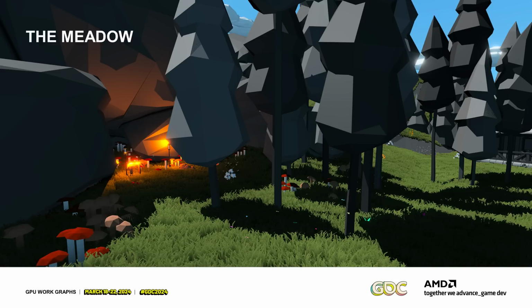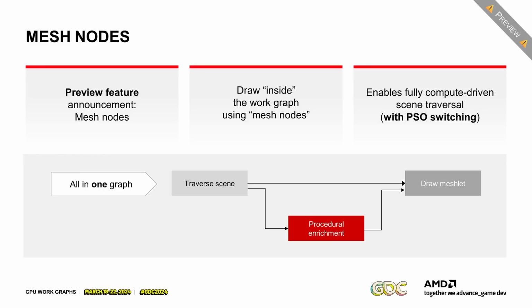This is the last part here, and this is where I'm happy to talk about this preview feature, draw nodes or mesh nodes. Basically, what this allows you to do is not just do the scene traversal and the procedural enrichment in the work graph, but also do the actual draw calls. Again, this is a preview feature. This is not part of the first release, but it's coming somewhere down the line. And this is not just draw calls, it's also draw calls with PSO switching. That's a long dream from many ISVs, to switch PSOs, and now you're getting this one here.